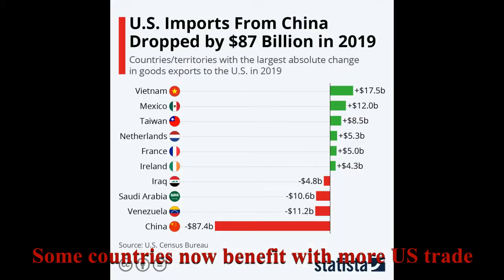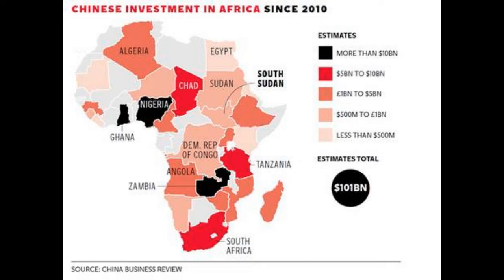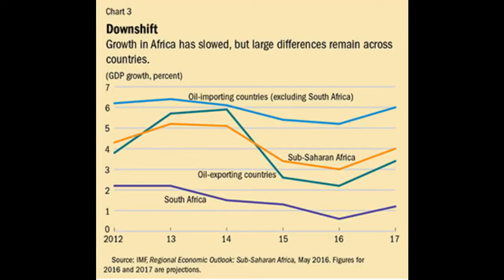To compound the problem, the US and China have had a series of trade disputes over the last couple years, limiting the number of goods China can sell to the US. China invested heavily in Africa with the hopes that it would be able to sell more of its manufactured goods to the African continent. However, the African continent has not developed as much as many economists thought it would over the first part of the 21st century.